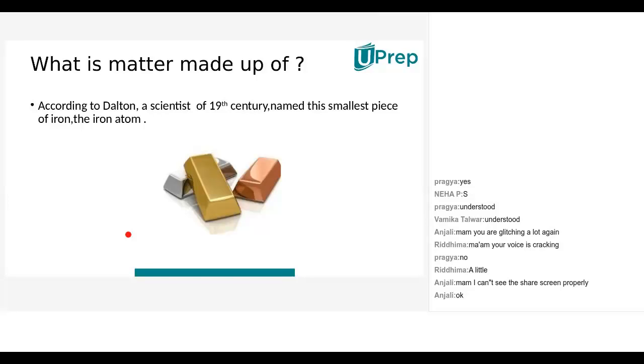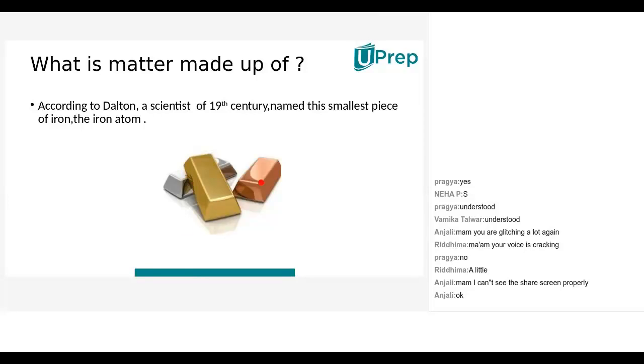Ma'am, please tell what molecules is again. Can you please repeat the definition of molecules again? Sorry, I thought that you had asked about any game regarding these molecules.